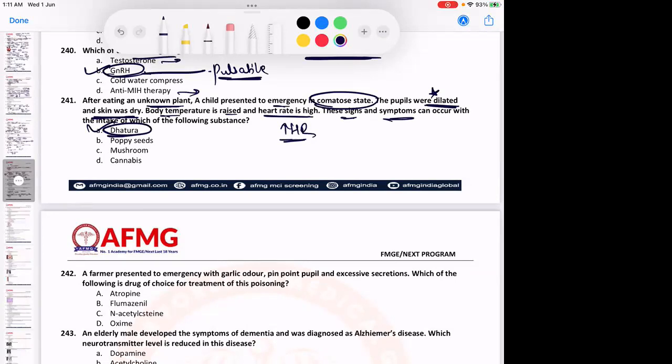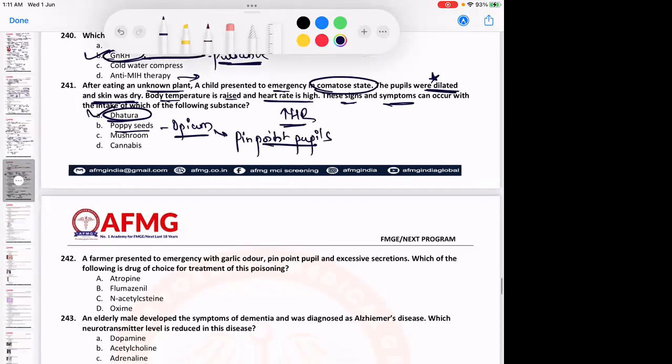So similar poisoning would be Atropa belladonna poisoning, that is what is called atropine poisoning. Okay, poppy seeds. We derive opium from poppy seeds. And in opium toxicity, what happens? Pupils are not dilated. Rather, they would be miosis, that is pinpoint pupils. So pinpoint pupils would be seen in cases of opioid poisoning along with respiratory depression.